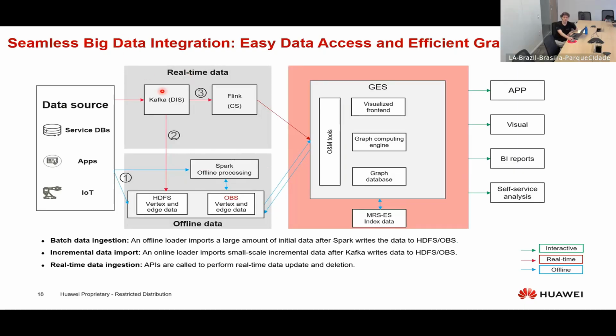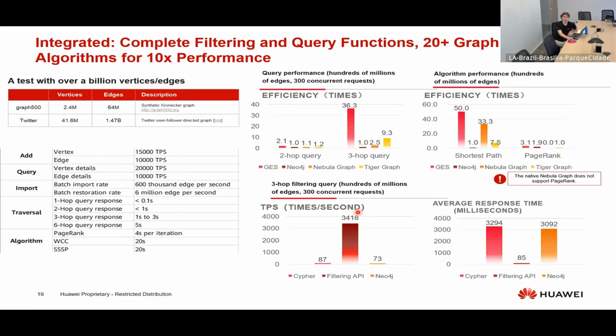Big data integration, we have it seamlessly. Why? We can use real-time online data and offline data to feed our GES, right? We have this natively also. We can connect OBS and things like that to our GES database, and then we can perform the analysis through the graph engine, okay? We have complete filtering and query functions, like I said, with more than 20 graph analysis algorithms.